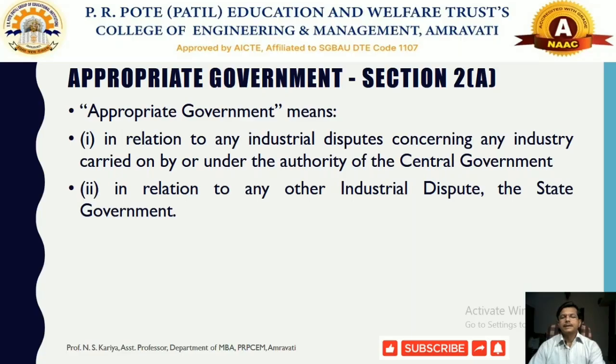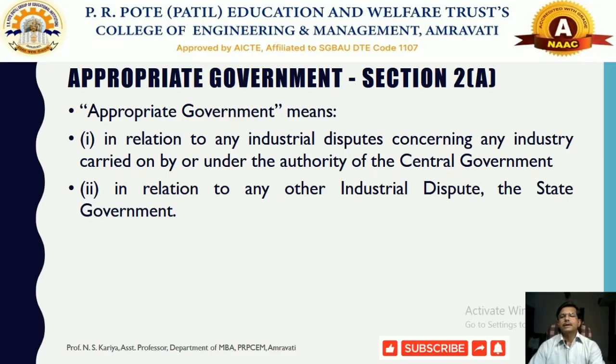The next definition is called appropriate government, which is defined in section 2A of the Industrial Disputes Act 1947. What does appropriate government mean? In relation to any industrial dispute concerning any industry carried on by or under the authority of the central government, that is called the central government.